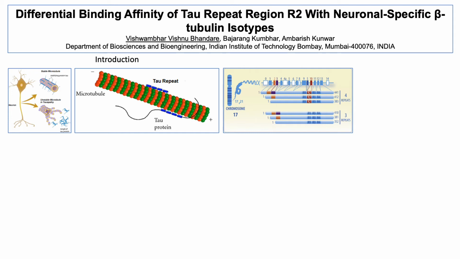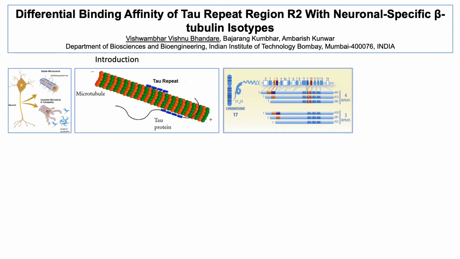We know that microtubule is composed of different tubulin isotypes. In humans, so far 7 alpha isotypes and 9 beta isotypes have been reported, which differ mainly at the C-terminal tail region. These tubulin isotypes regulate microtubule dynamic instability.